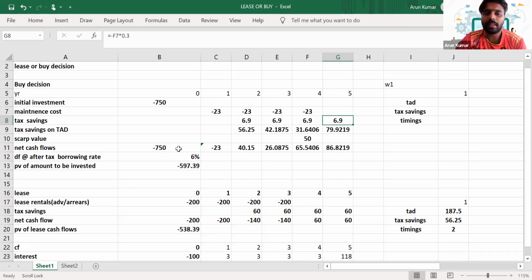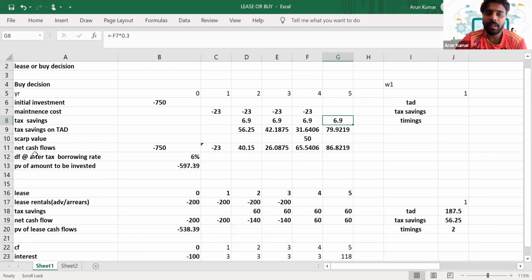And finally, you have to calculate the net cash flows. This net cash flow will get discounted at the after-tax borrowing rate. So how will you get this borrowing rate? This borrowing rate will be the rate of interest of a particular loan that we would have taken if the company does not have a choice of lease.